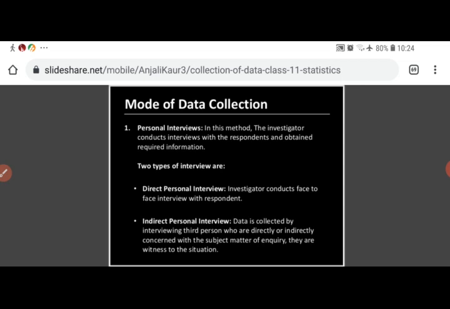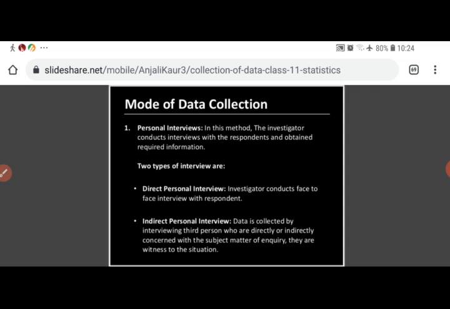I am not getting the information from a second person. The respondents are the students and the investigator is myself.